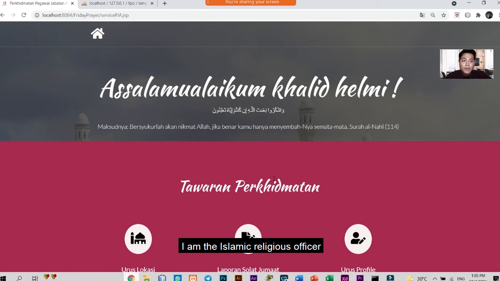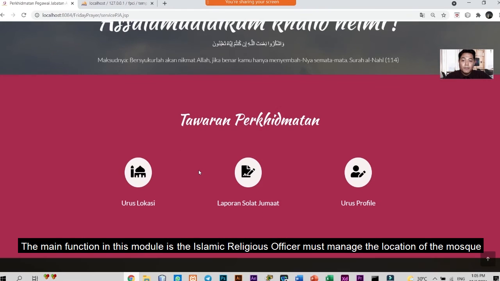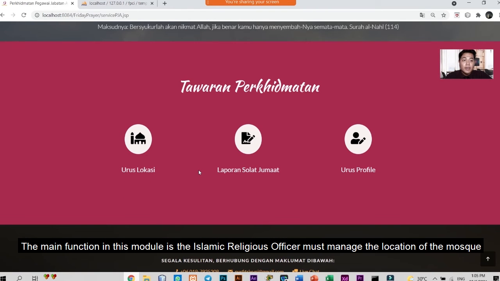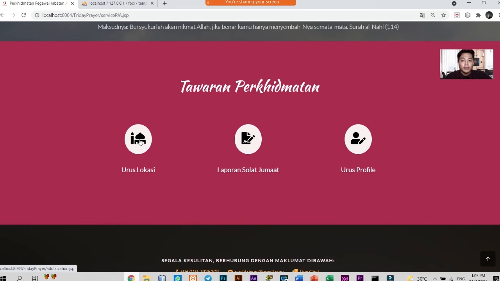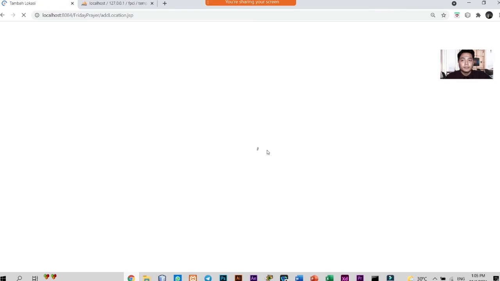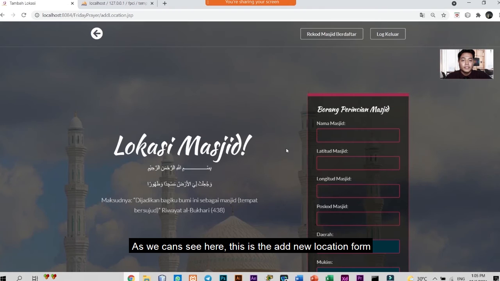I am the Islamic religious officer. This is the dashboard for the Islamic religious officer. The main function in this module is that the Islamic religious officer must manage the location of the mosque. So the Islamic religious officer must click the urus lokasi button here. As we can see here, this is the add new location form.